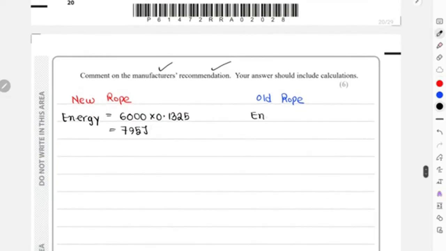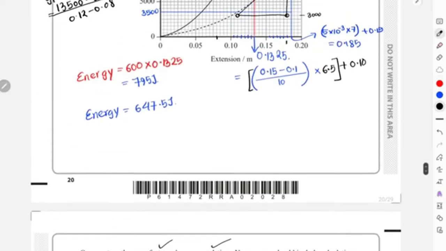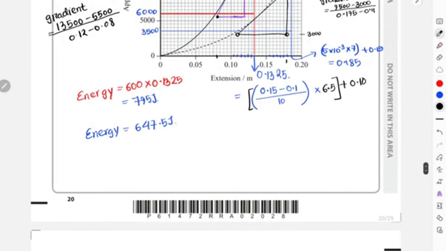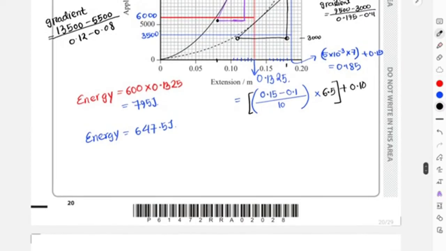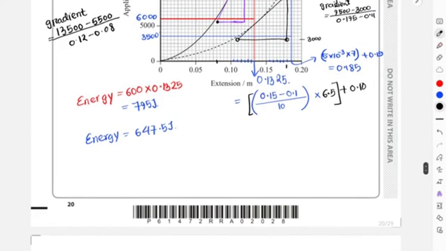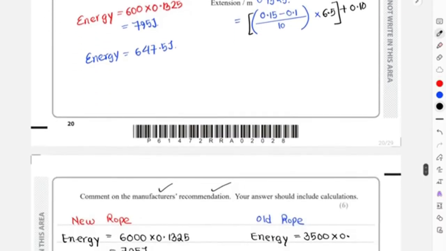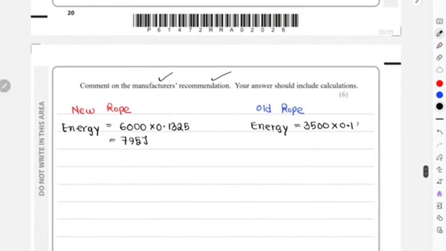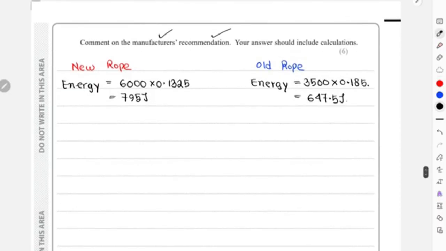And then again, energy over here is going to be 3,500 multiplied with 0.185, and you got 647.5 joules.